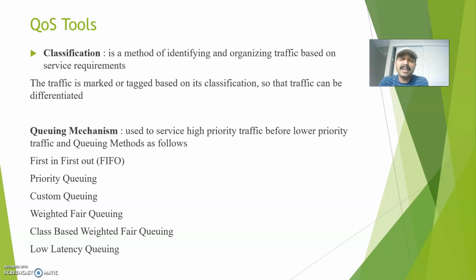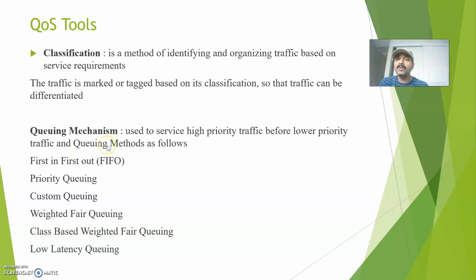So layer 2 marking will be done at the frame level and layer 3 marking will be done at the packet level. Marking is mainly done to prioritize the traffic. Say if I want to prioritize voice and video traffic before the data traffic, then I can prioritize accordingly. So that is the purpose of classification and marking. These are one of the QoS tools.